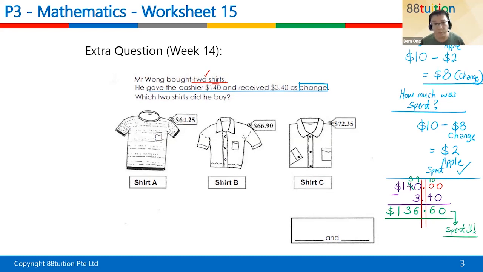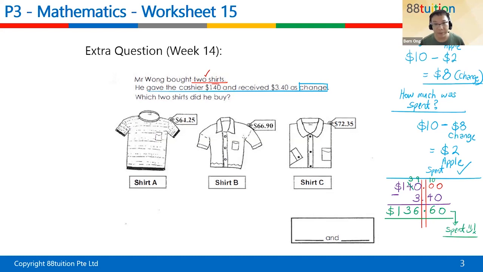Now I have given you this $136.60. How do you go on to find the answer? Do you know what the question is asking first or not, Shiloh? Because I told you already, Mr. Wong bought 2 shirts, right? But we don't know which 2 shirts he bought. Did he buy A and B, or B and C, or A and C? Do you know? I also don't know. But I know how much he spent. How much did he spend? Tell me, Shiloh. $136 and 60 cents. So we know how much he spent, but we don't know which 2 shirts he bought.